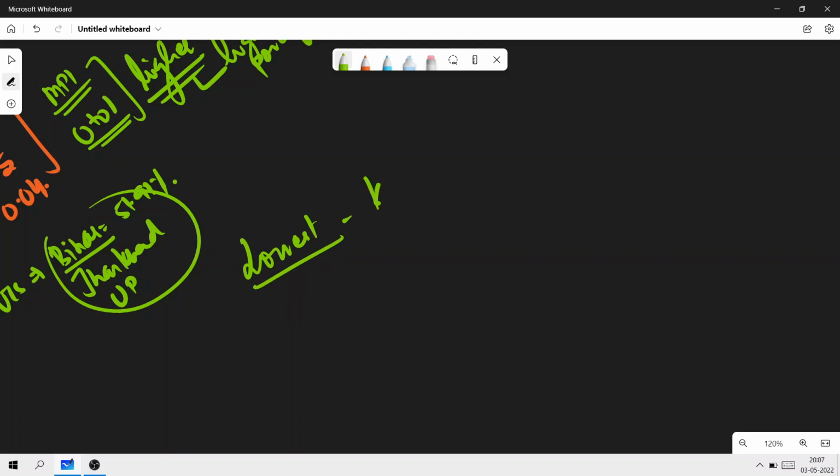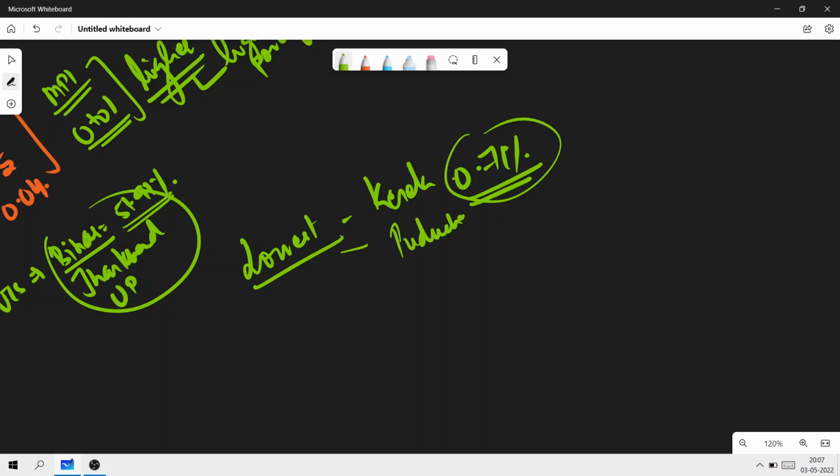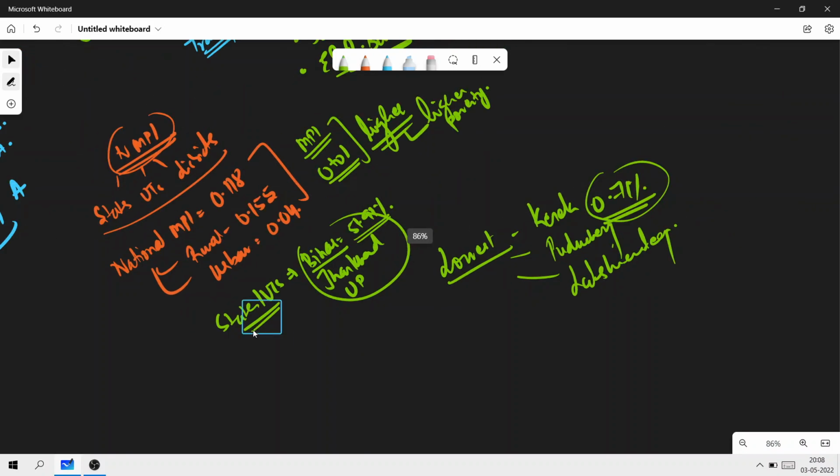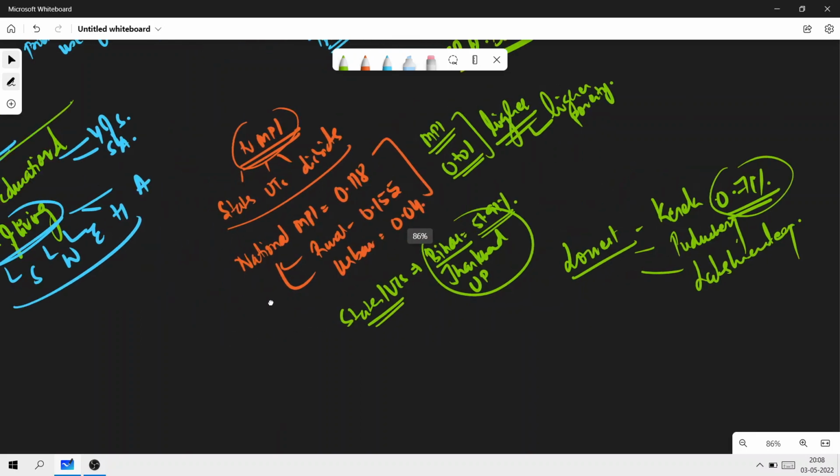And the lowest is starting first with Kerala with 0.71%. Now you can simply see the difference. Here Bihar is 51.91, here Kerala is 0.71%. After Kerala it is Puducherry, and the third is Lakshadweep. You can simply understand that these two are union territories and this is a state. So this is discussing not just the union territories but also the states. Very, very important. These are the important points that you need to understand pertaining to this. But of course, there are other findings as well. I'm only discussing the very important points and the numbers today.